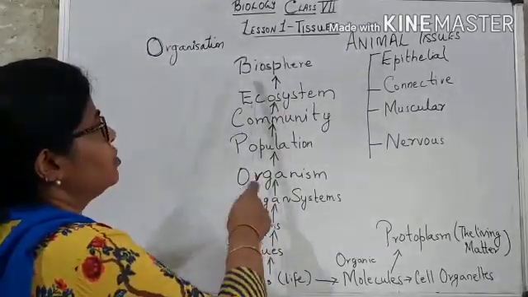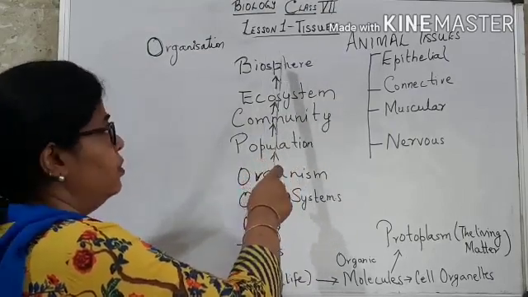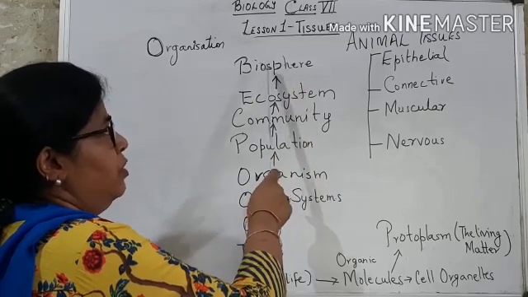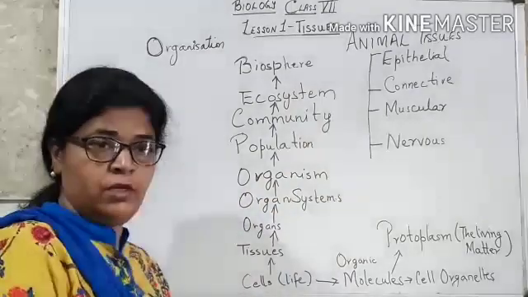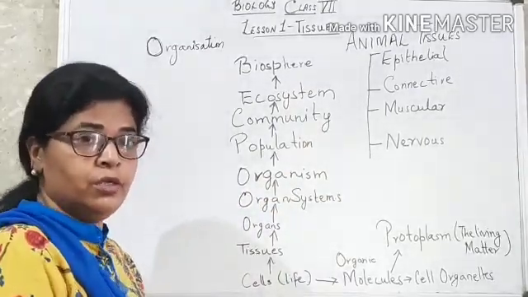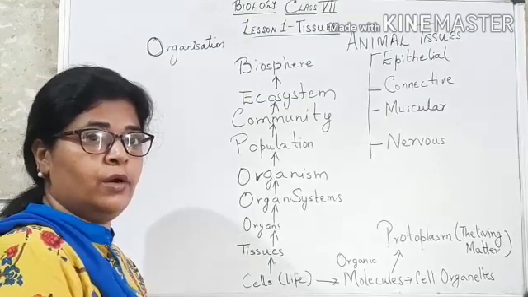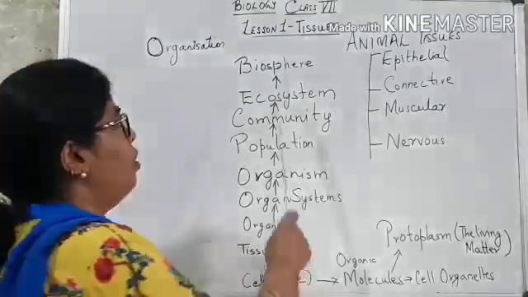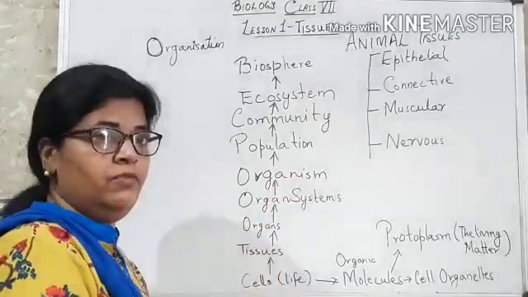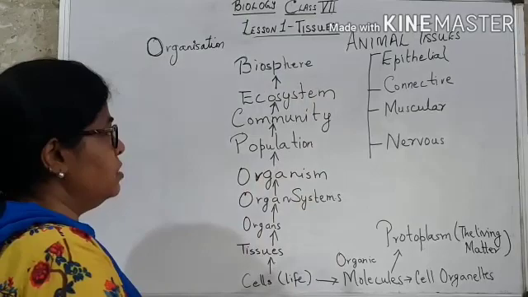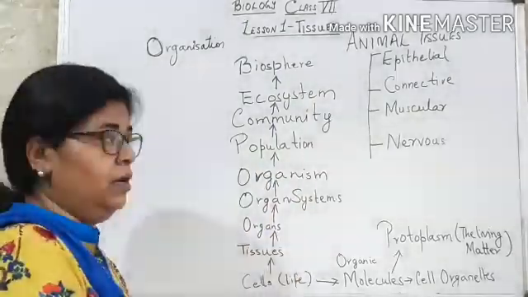Then these ecosystems form the biosphere, which is our world. Biosphere is also called the living world, which is composed of atmosphere, the air portion, lithosphere, the land portion, hydrosphere, the water portion. So all these three realms give rise to the biosphere, the living world. So this is the organization in our living world.